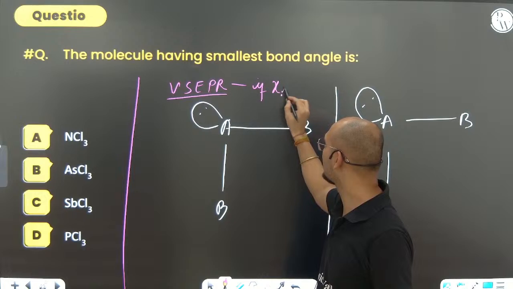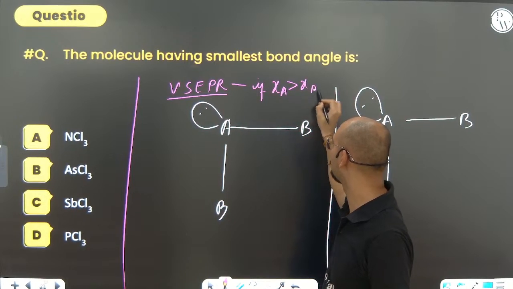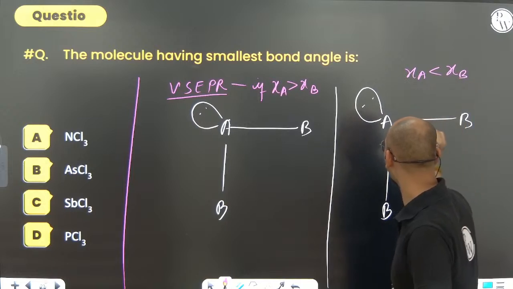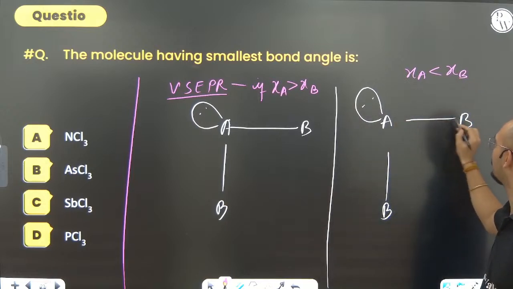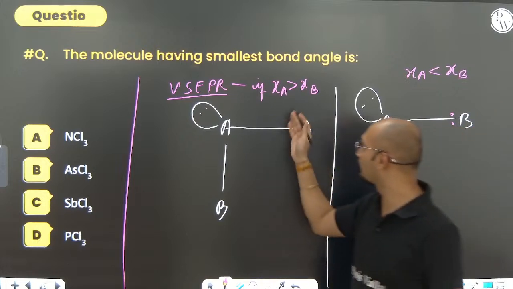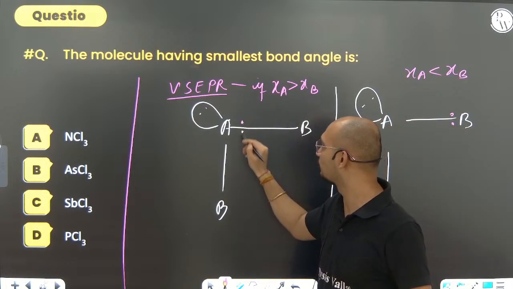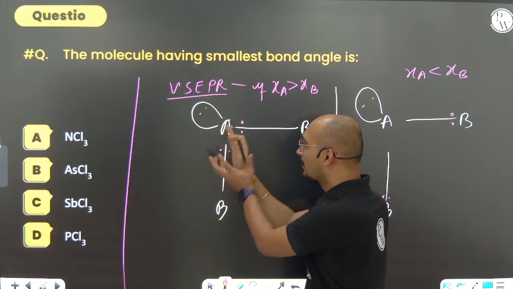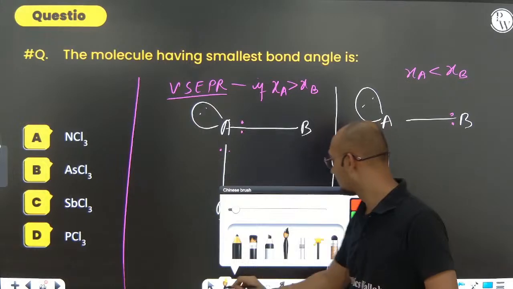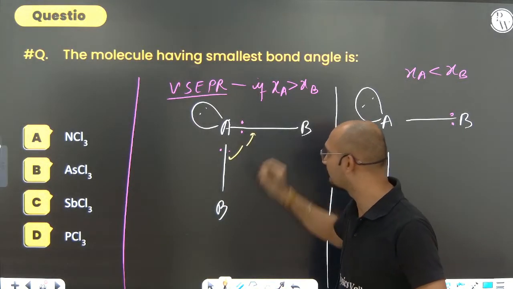In one case the electronegativity of A is less than that of B, so the bonded pair of electrons will be more towards B. In the other case the electronegativity of A is more, so the electrons will be pulled more towards A. Then the bond pair repulsion will be very strong.